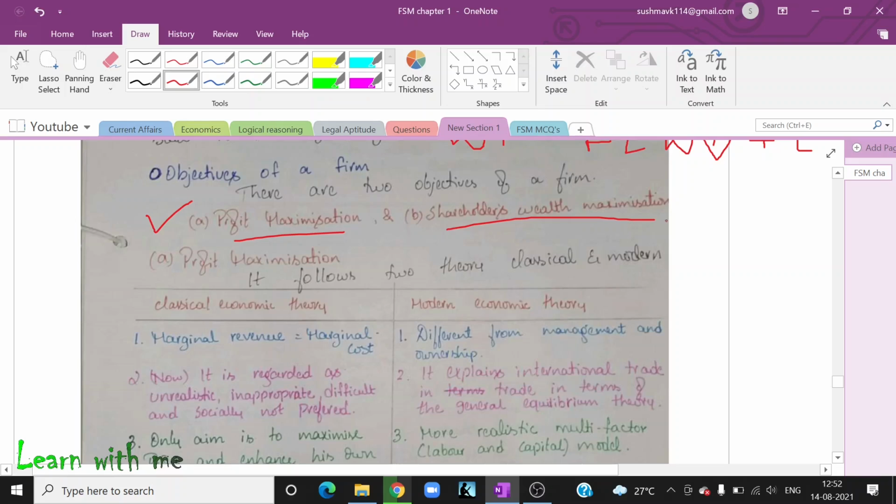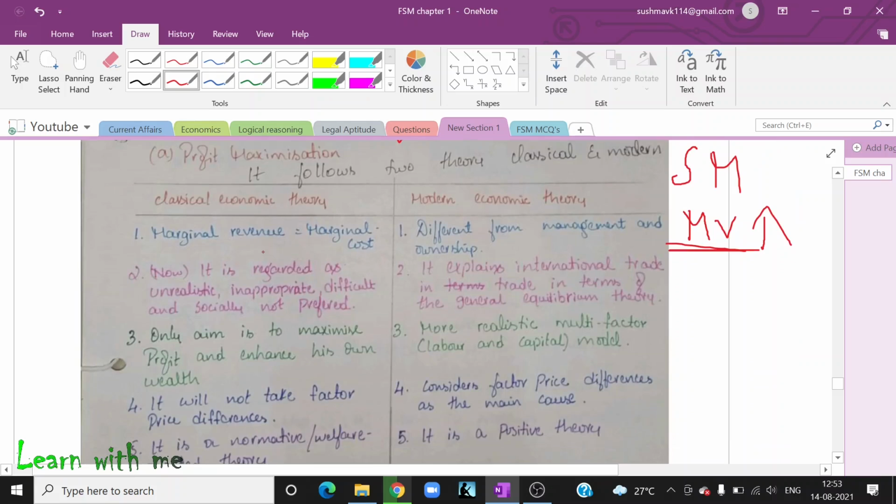In shareholders' wealth maximization, the firm will try to maximize the profit of the shareholders as much as possible. I told you, in the share market the market value will be maximized. The company should try to maximize its market value as much as possible. Usually all companies will follow shareholders' wealth maximization and not profit maximization. That is only given here.